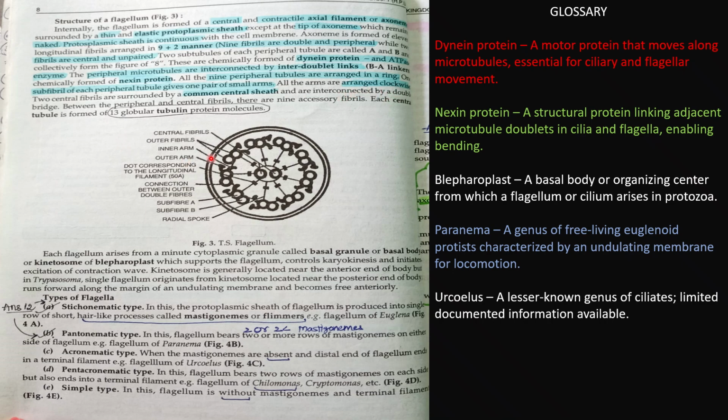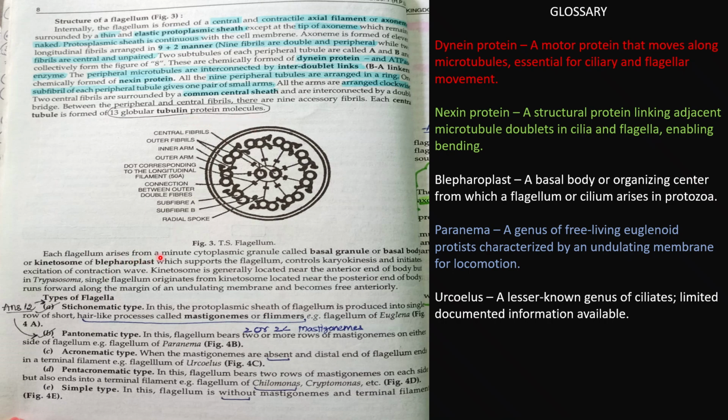All the arms are arranged in a clockwise manner, as we can see, around a common central sheath, and they're interconnected by a double bridge between the peripheral and the central tubules, that are 9 accessory fibrils, as we have discussed earlier. Each central tubule is formed of 13 globular protein molecules.